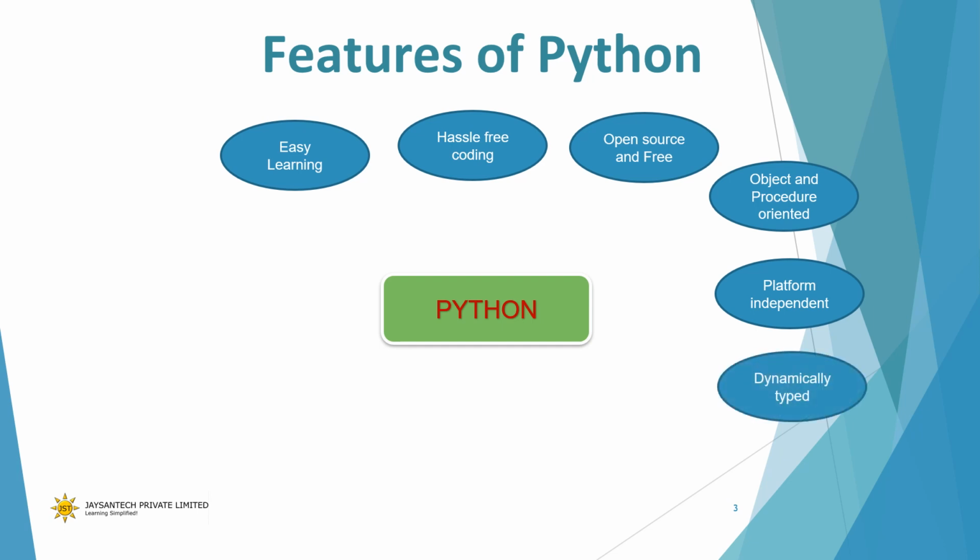It is dynamically typed. In other languages like Java or C, you need to declare a variable to be able to use it. But in Python, you simply have to assign a value to a variable to start using it. Python will automatically infer the type of the variable from the data assigned to it. And you can reuse the same variable to store different kinds of data.